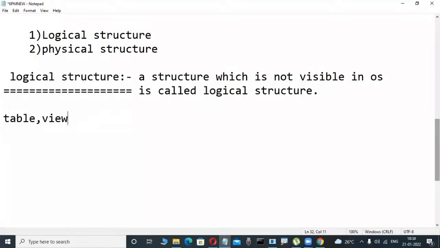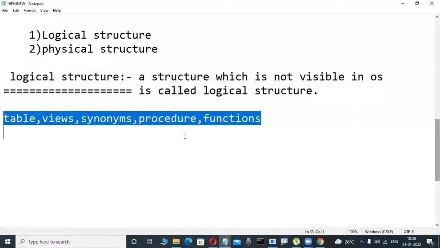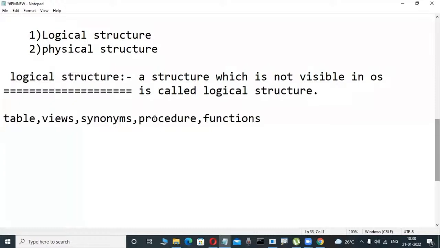Views are there. Yes, here synonyms are there. Indexes are there. These are all database objects. So many things are there. Procedures are there. Functions are there. Triggers are there. Packages are there. So many things only. These are all logical structure. That is not visible in the operating system. Whatever courses we are learning, so many objects, none of them are in the operating system.